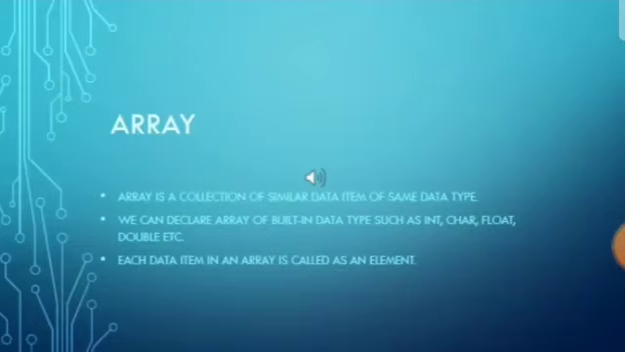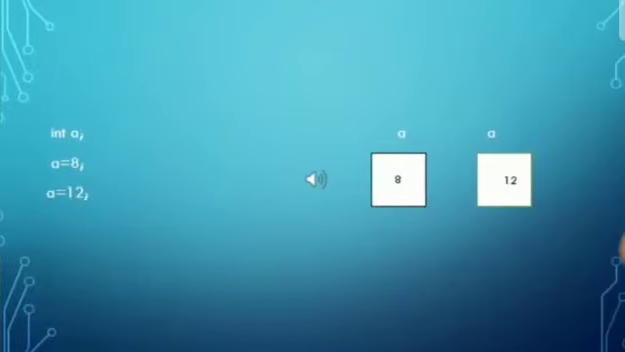So array is nothing but just a collection of similar data items, which means we can store n number of elements in an array but only of same data type. Either all the elements should be of integer or it should be of character or float, etc. but should be of same data type.